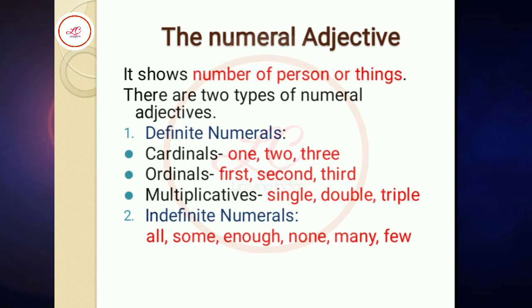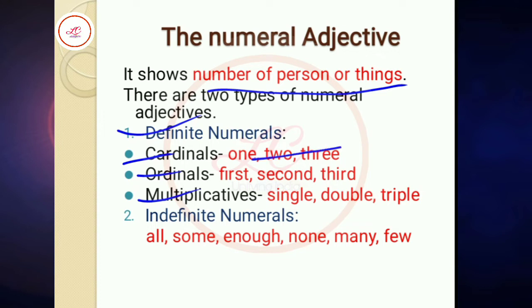The numeral adjective, that tells number of person or things. It is divided into two parts: definite numerals, indefinite numerals. Definite numerals again divided into parts: cardinals, ordinals, multiplicatives.